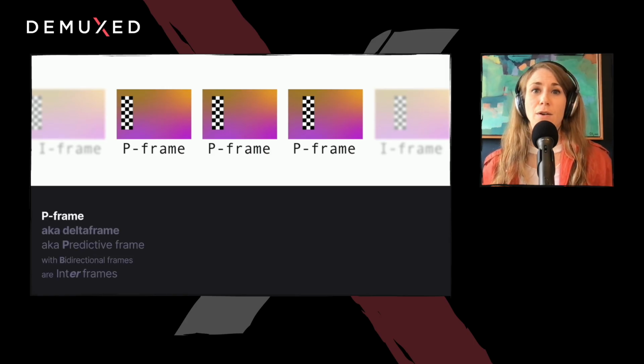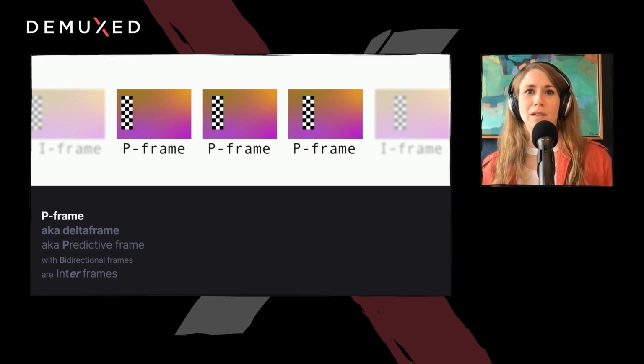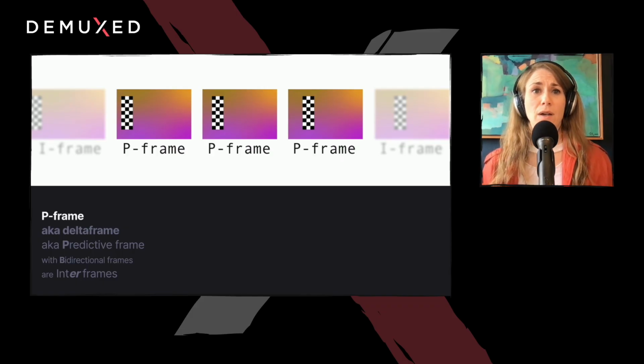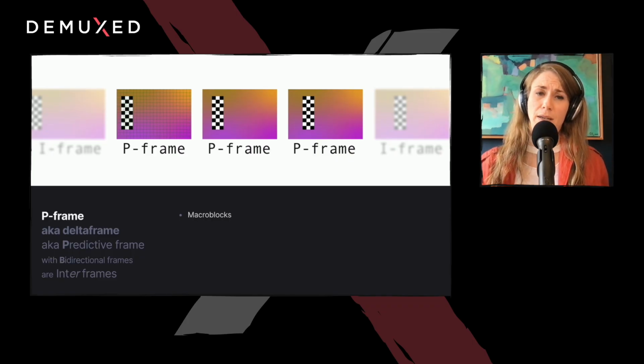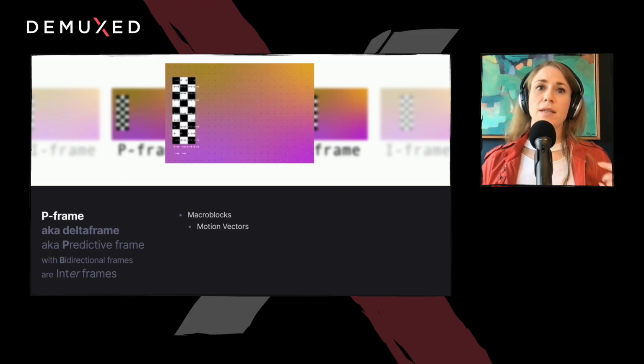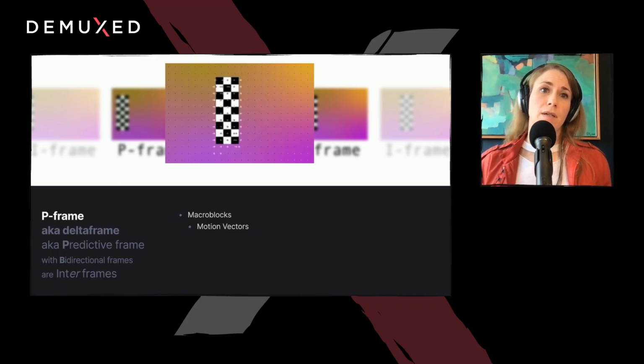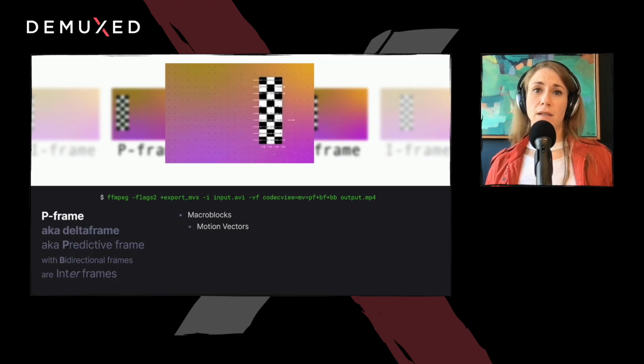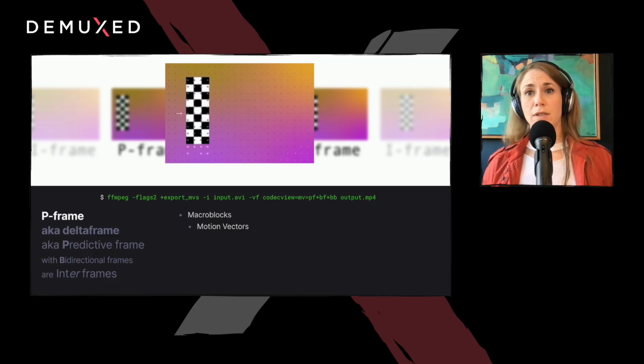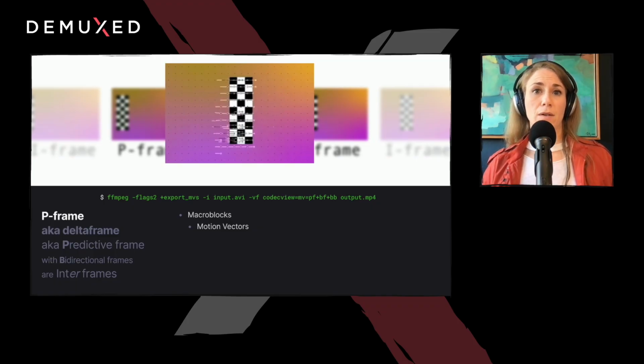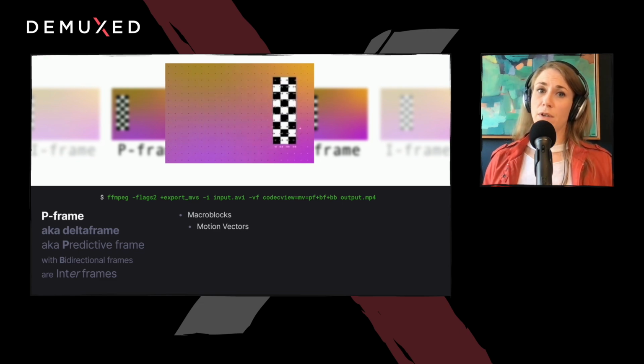The other frames are p-frames, also known as delta frames. They are predictive frames, and along with bidirectional frames are inter-frames, because we take advantage of temporally as well as spatially repeated data. The beginning of this compression process is the same. We carve up the frame into macro blocks. And then each macro block can contain one or more of the following. One, motion vectors. It says take the pixel value from this macro block and move it. This is best illustrated by FFmpeg CLI's export motion vectors debug filter. Here we can see arrows in each macro block representing the direction and magnitude of the motion vector.